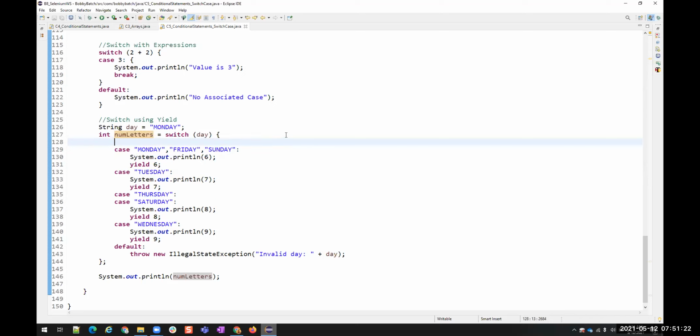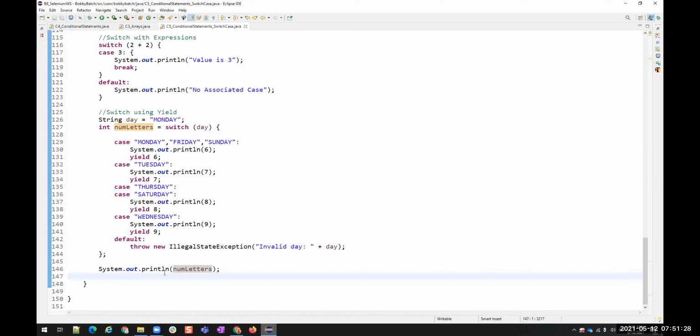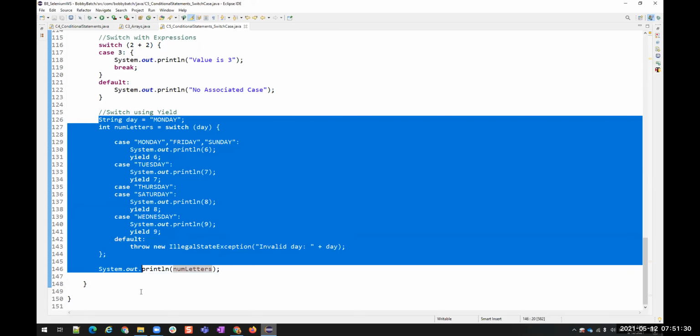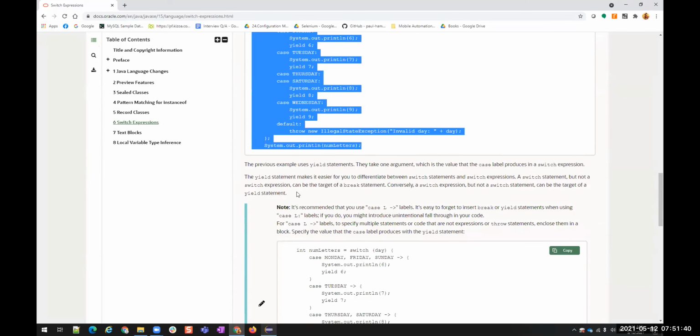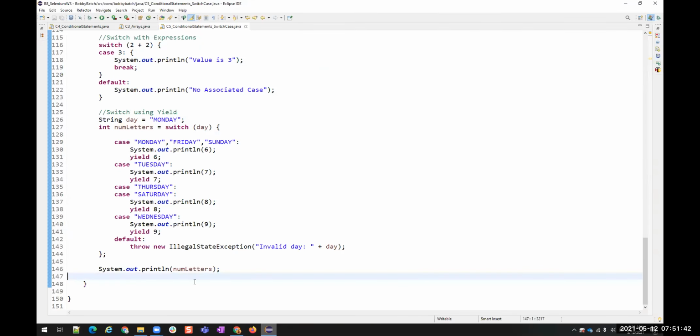So to select this yield, you did switch, control space on the first statement? No, for now, this one I have copied from the example which I have here from the documentation. Because if I did the control space, the yield is coming in a block.